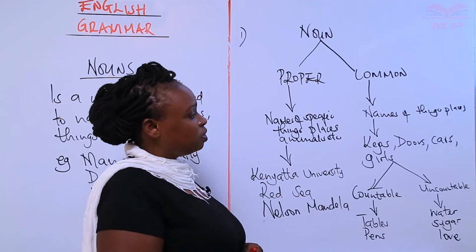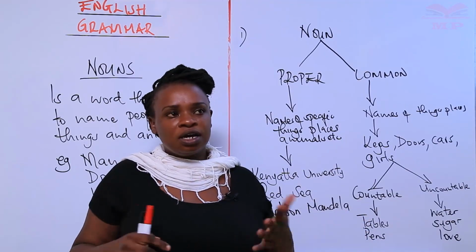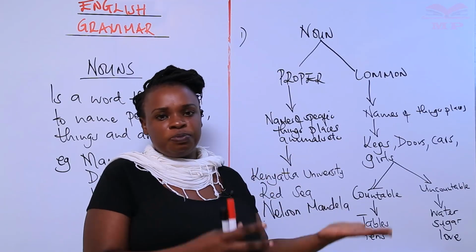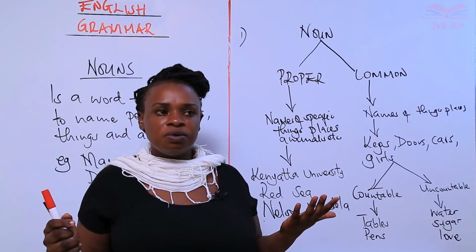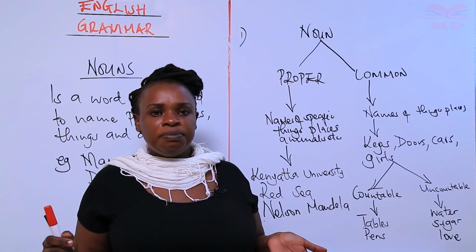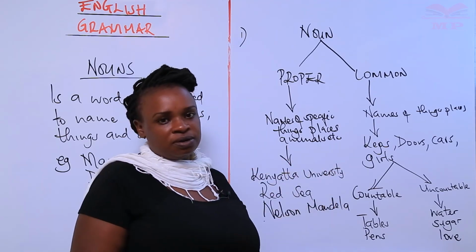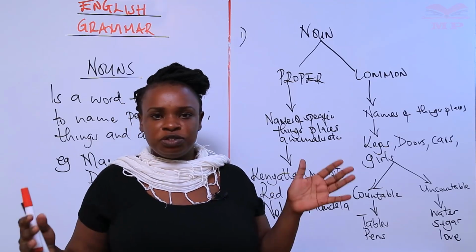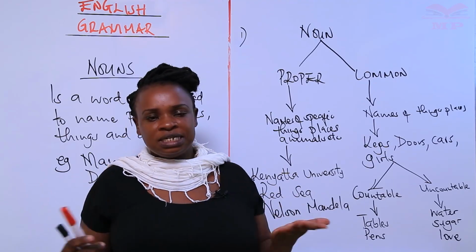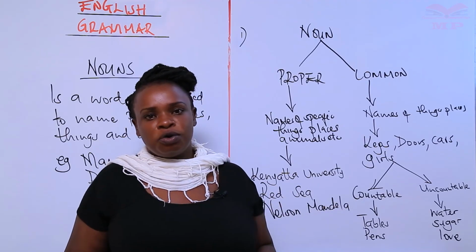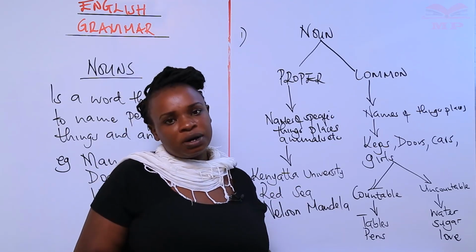All right? Then we also have compound and collective nouns. Collective nouns name a group of things or a group of people. For example, cloud, bevy, we have a flock. Those ones are collective nouns. Then we have compound nouns. These are nouns that have been joined together to form a particular noun. Those like dustbin, blackboard or whiteboard, or computer programmer, all those are compound nouns.